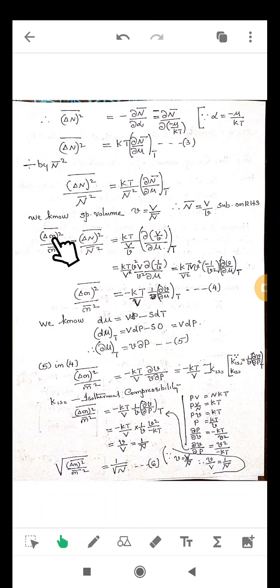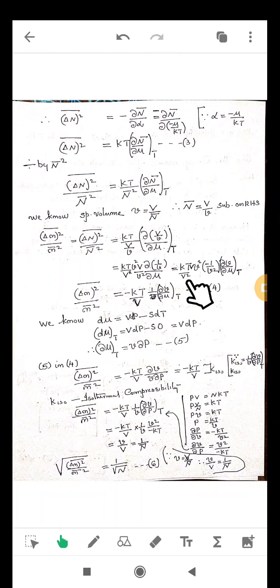Small n means number density, number by volume. Then capital N becomes small n. It is equal to kT by n bar. n bar is V by v, so n bar square is V by v all square. So V square divided by v square comes to the numerator, into dou of n bar, V by v, by dou mu.